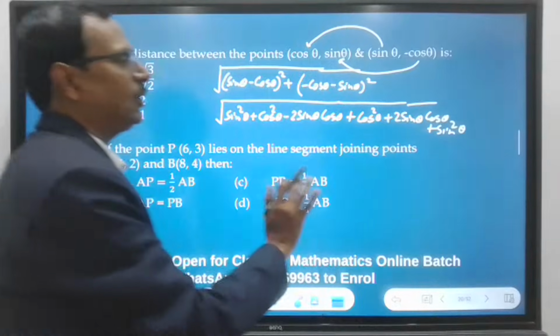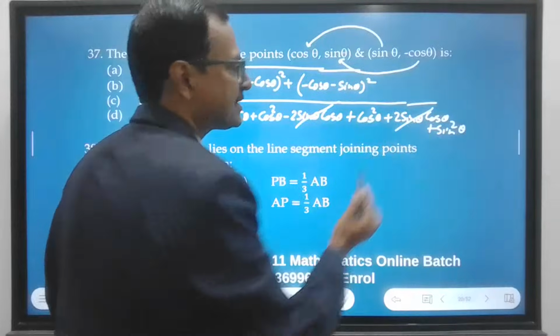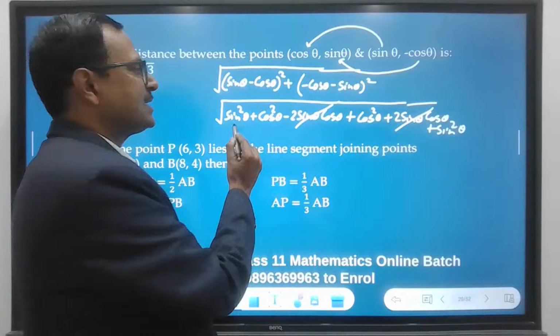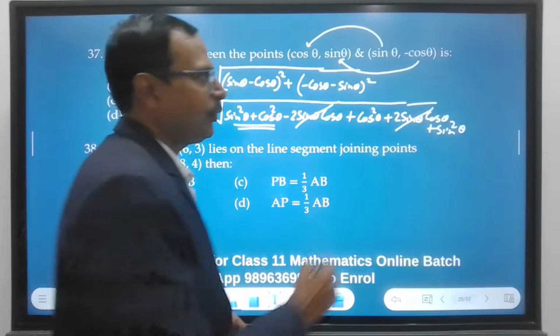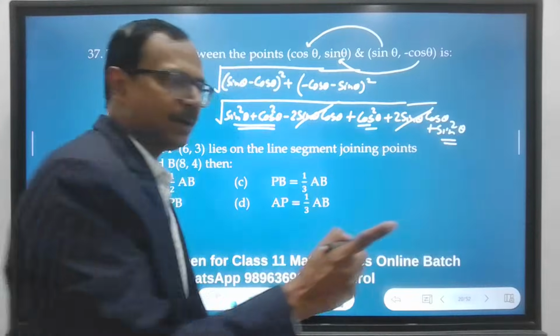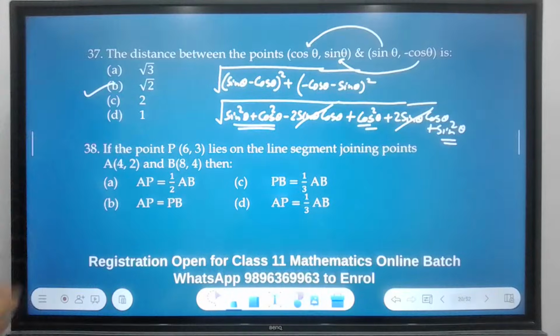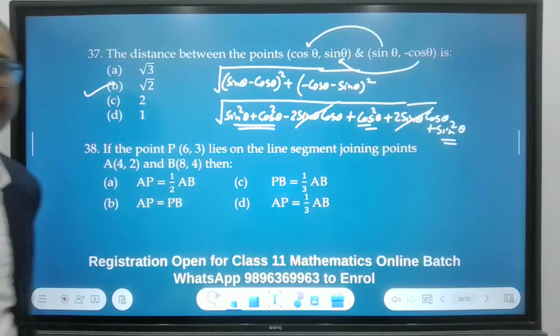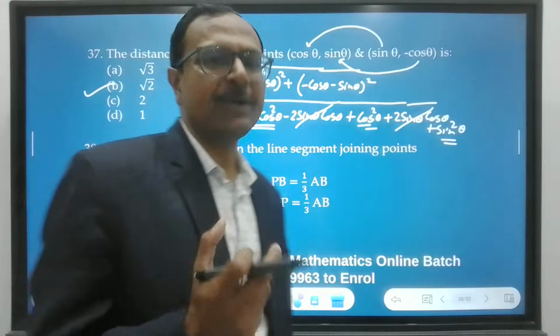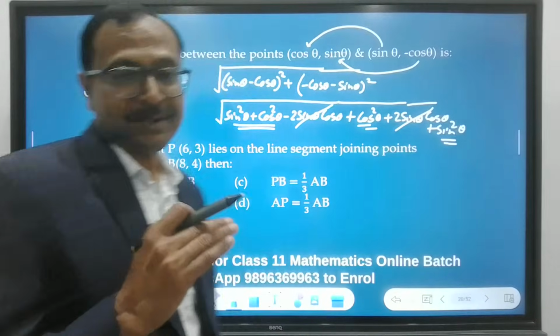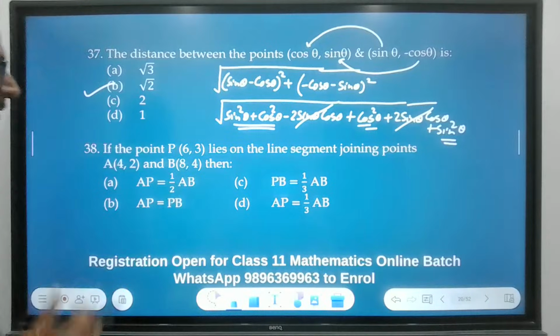See, now this term will definitely cancel out and you have sine square plus cos square, 1, followed by sine square plus cos square, 1. So 1 plus 1, 2, and the answer for the question is root 2. Look at that. The answer is so simple. It is just about attempting the question and not getting the fear of that question in the mind.